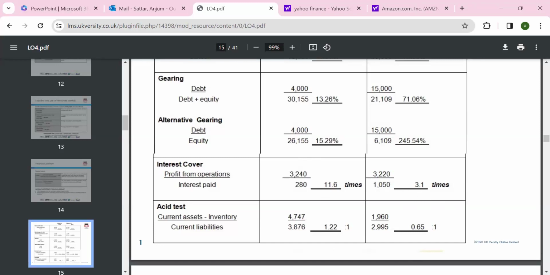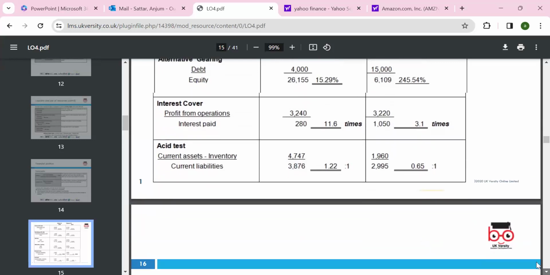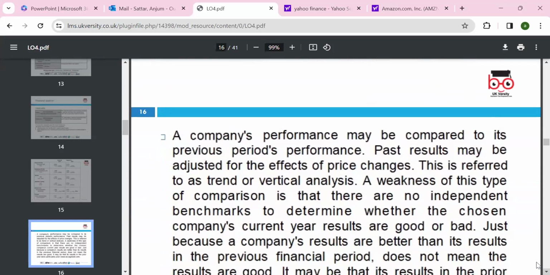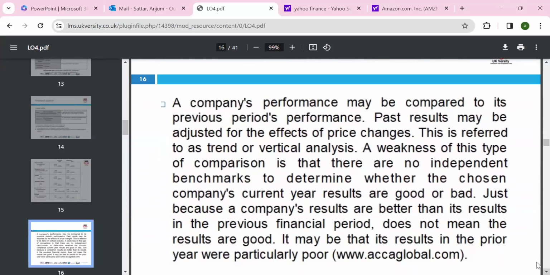The asset test ratio is 1.22 to 1, so they have £1.22 of assets against £1 of liability. The other is 60 pence of assets against £1 of liability. So again, Anika is less risky than Papika, and their liquidity ratio is better. On the basis of this, you can decide which to go with. Company performance may also be compared with the previous, past results.